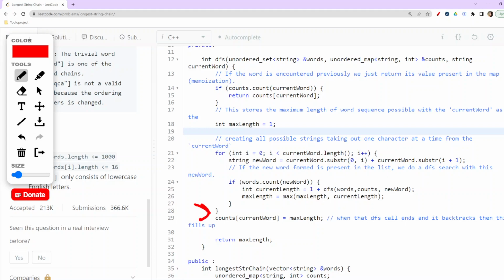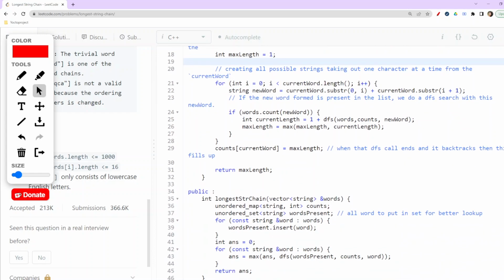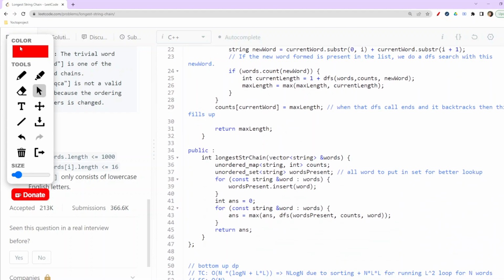So that's why when it backtracks, it will update this for that particular word, and then it returns the maximum length for that particular word, right? So the pointer comes again to this particular loop only.